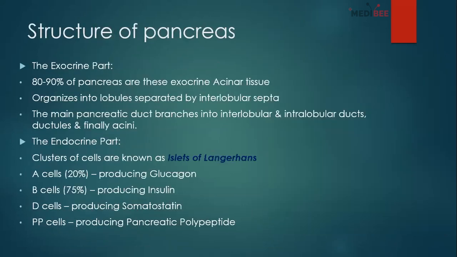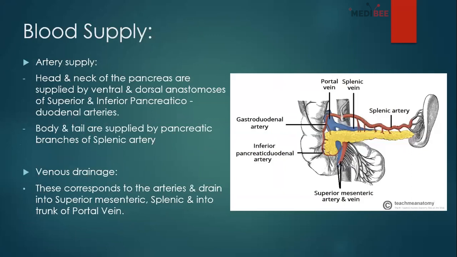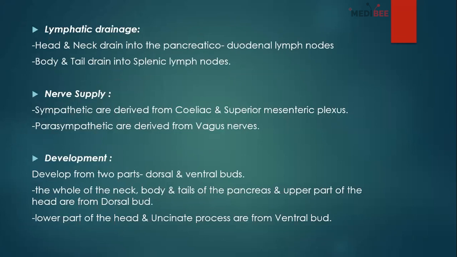So the structure, the exocrine portion and endocrine portion, we have discussed it all. There is the blood supply, very easy. The head and neck are supplied by the superior and inferior pancreaticoduodenal arteries, and the body and tail by the splenic artery. The veins are mainly the splenic vein, superior mesenteric vein, and ultimately the portal vein. Lymphatic drainage is the same as the arteries. For nerve supply, the sympathetics are from the celiac and superior mesenteric plexus, and the parasympathetics are the vagus nerves. And for development, the dorsal and ventral buds, you have to remember which portions develop from the dorsal bud and which portions develop from the ventral bud.